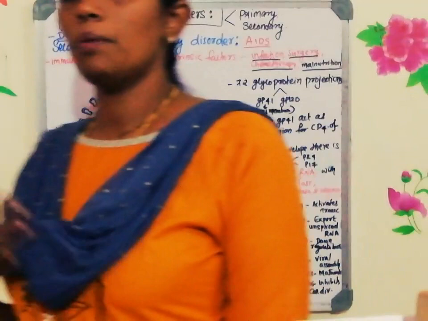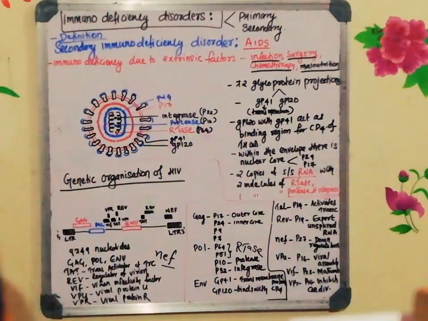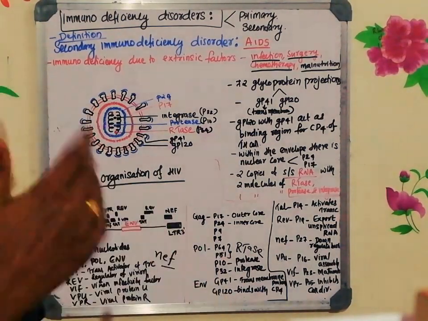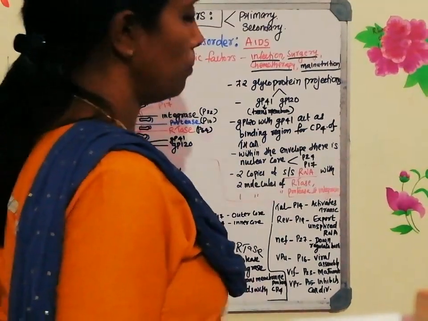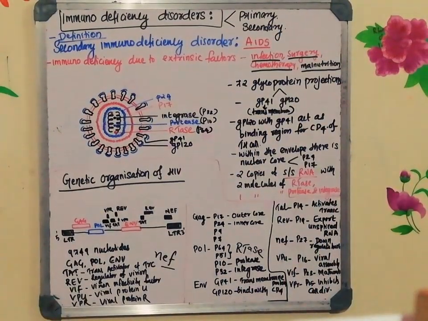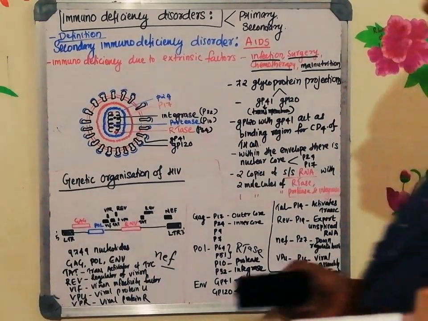So that's all about the virus structure and the genome of the virus. In the coming classes, we will be discussing the viral replication, how it happens and what are the symptoms of AIDS, how the AIDS disease will be transmitted from one person to the other person, and also the treatment which is used for the HIV infection. Symptoms, treatment, all those things we will be discussing in the coming classes.